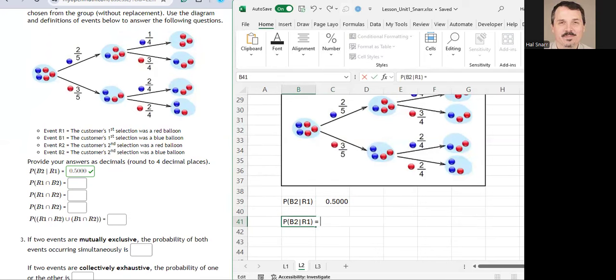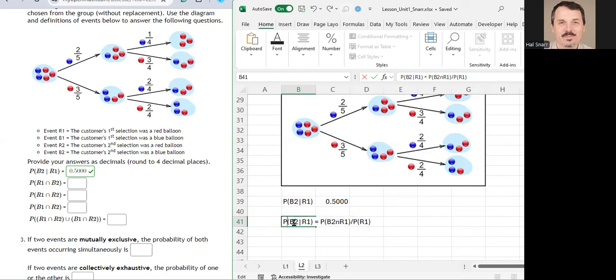So we have the probability of B2 given R1 equals, using the definition of conditional probability, the probability of B2 and R1 divided by the probability of R1. That's the conditional probability definition. We know the probability of R1, and the tree says that's 3 divided by 5. The thing we don't know is the numerator.